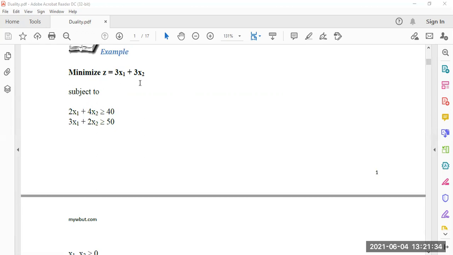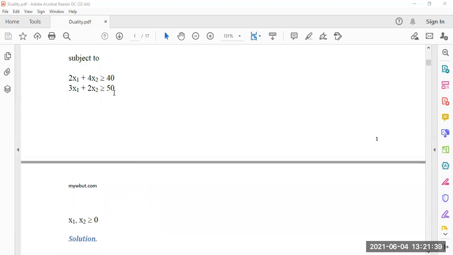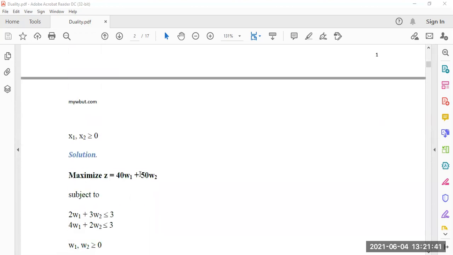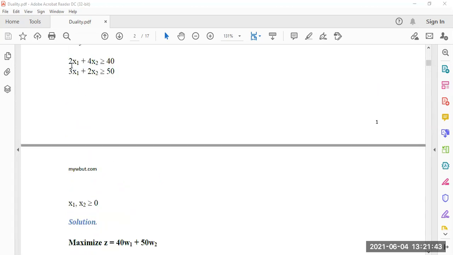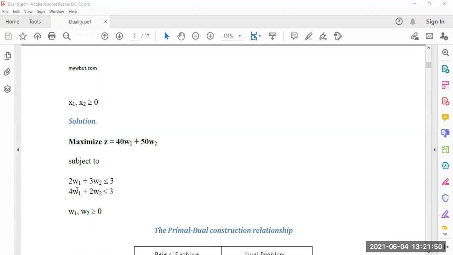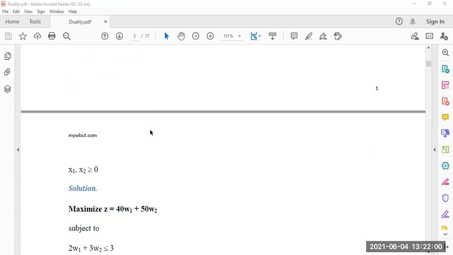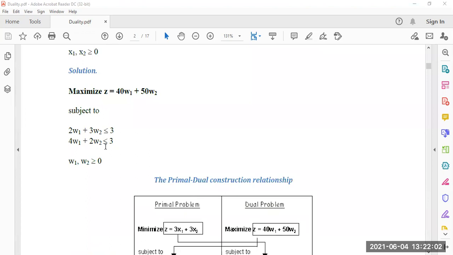So we are taking maximization z equal to 40 w1 plus 50 w2, and then this column will be coming into the row, that is 2 w1 plus 3 w2 less than equal to 3, as well as this column coming into the row, that is 4 w1 plus 2 w2 less than equal to 3. Obviously here also w1, w2 greater than equal to 0.